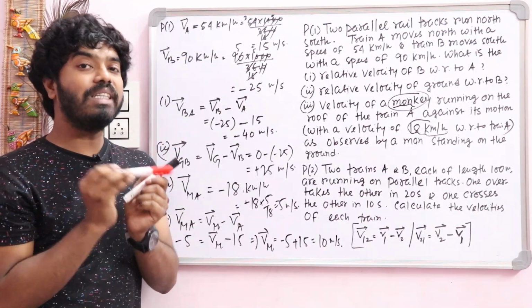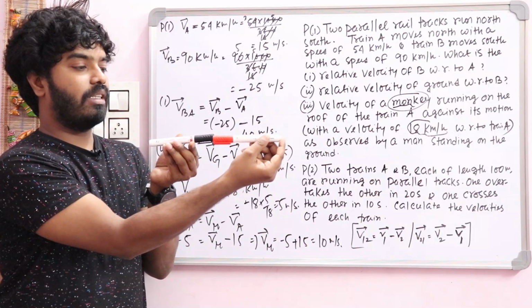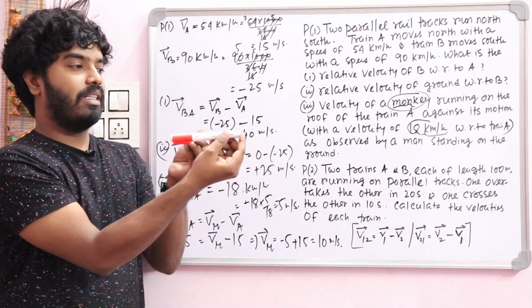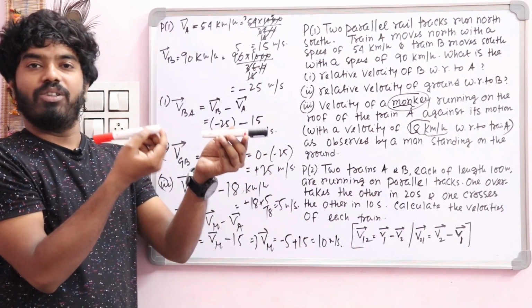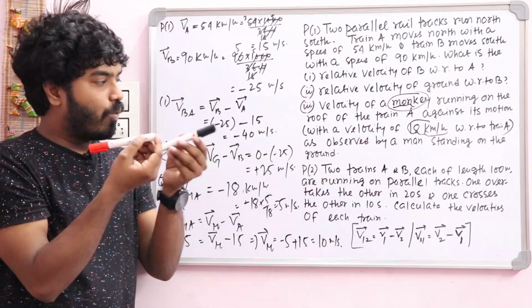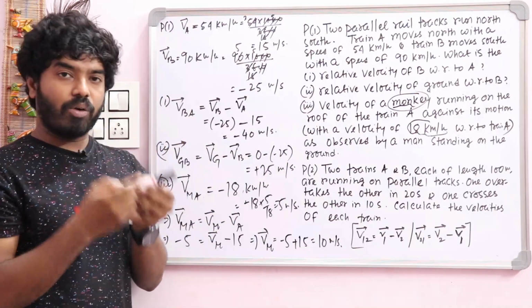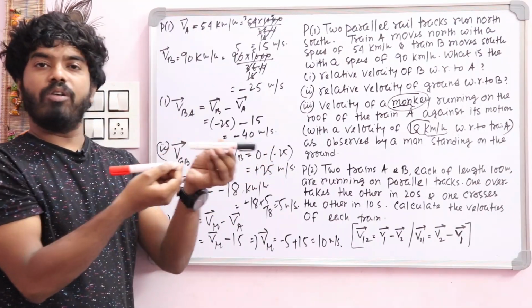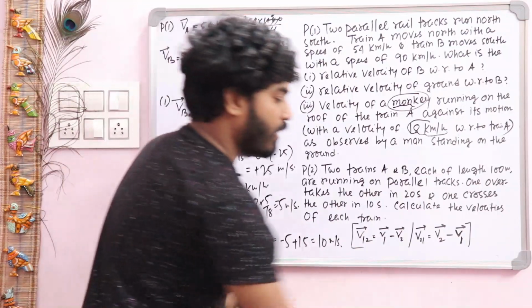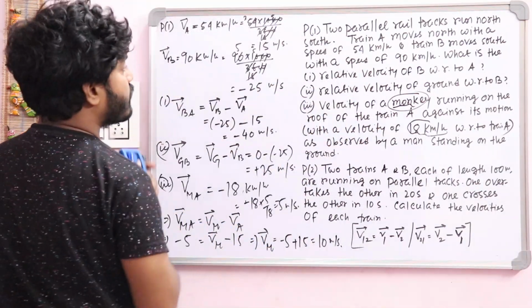But crossing, that means this one, when this train is moving in one direction and this one is opposite to each other, this is named as crossing. So the actual meaning, the logic for the second problem is that overtaking means when both are moving in the same direction, and crossing means when both are moving opposite to each other. Okay, now solve it. So according to our second problem,